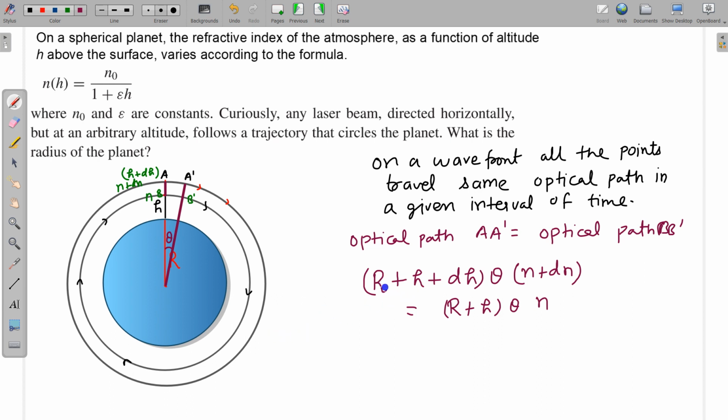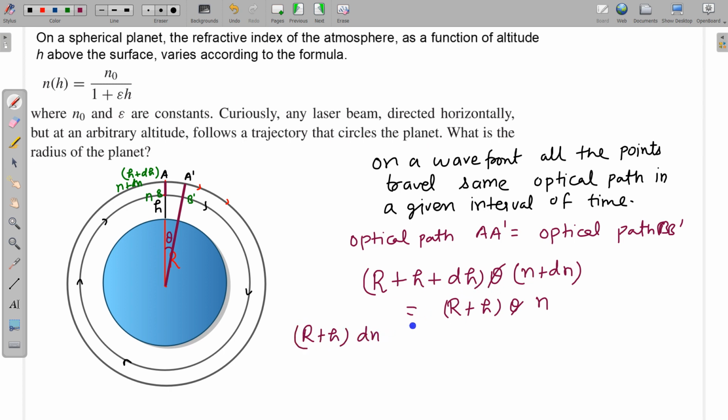After multiplying, we can see that the r plus h theta into n term will be cancelled, and on the LHS we will be left with the terms, and this theta and this theta are obviously cancelled. So on the LHS we will be having terms like r plus h into dn, since this term is gone here, the term remaining is r plus h